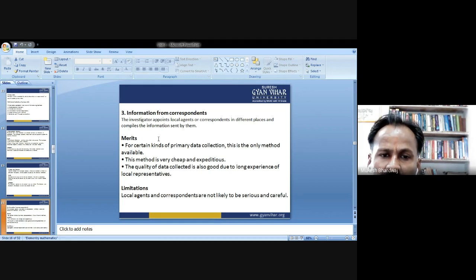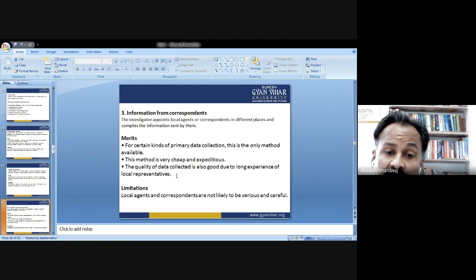Okay, the advantages and merits of this type of method are: for certain kinds of primary data collection, this is the only method available. This method is very cheap and expeditious. The quality of data collected is also good due to the long experience of local representatives.